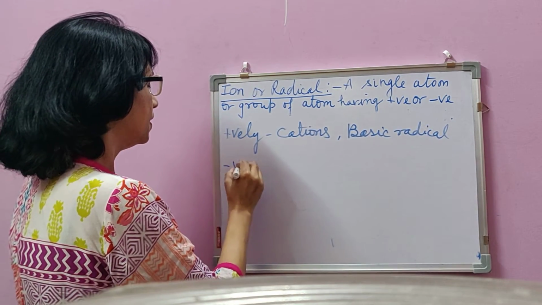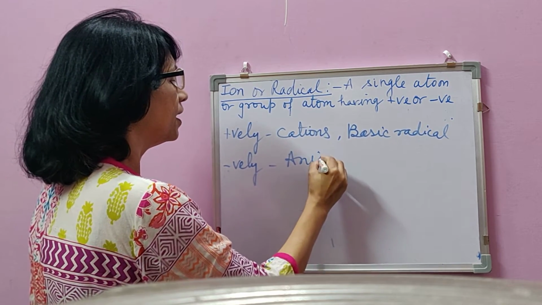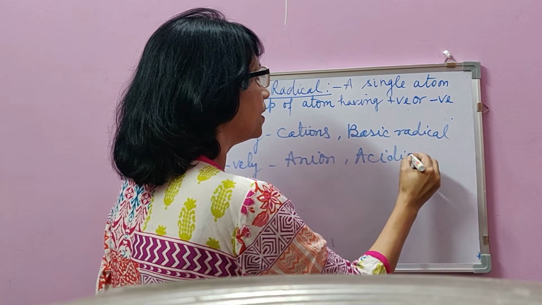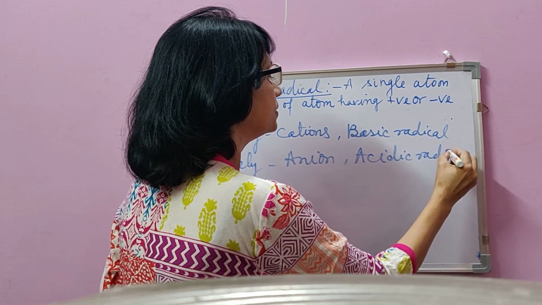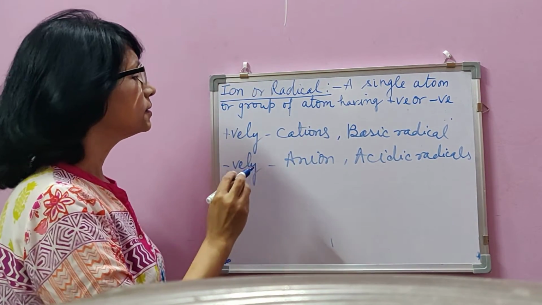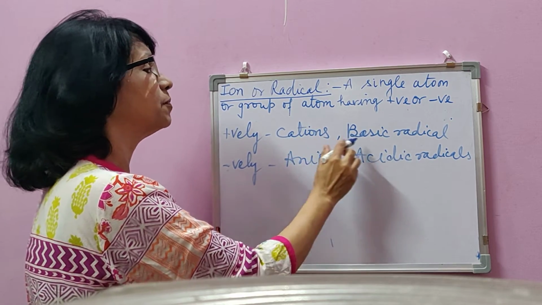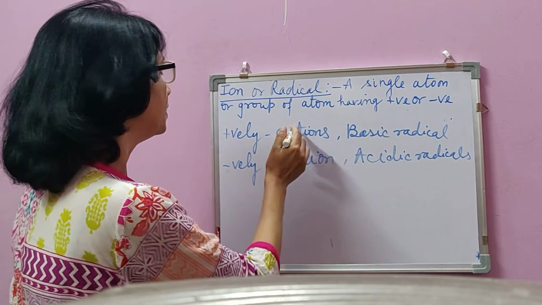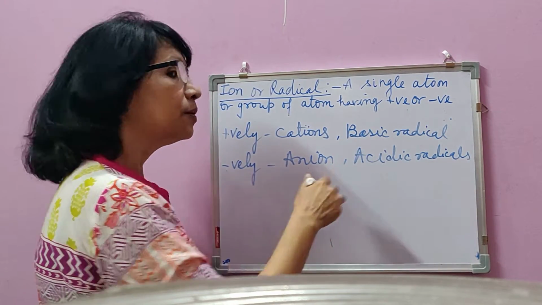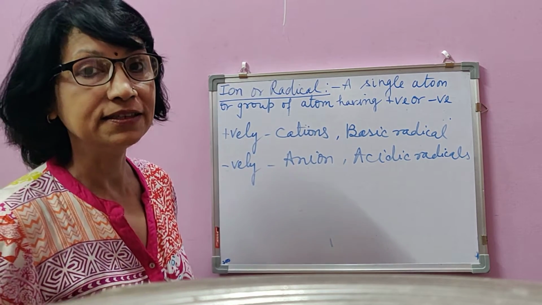Whereas negatively charged ions are said to be anions or acidic radicals. Ions can be classified into 2 categories on the basis of type of charge, that is cations or anions, or acidic or basic, but they can also be classified on the basis of their valency.